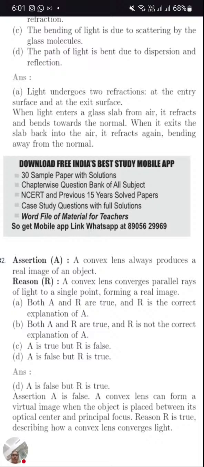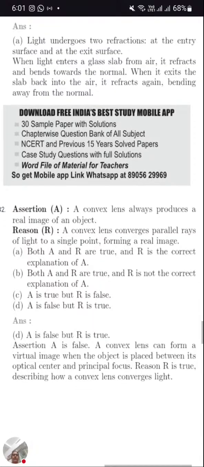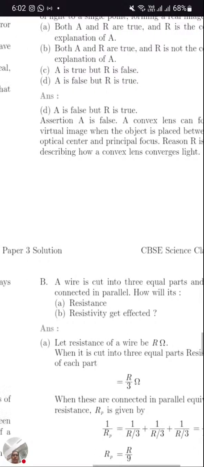Okay, next. A convex lens converges parallel rays of light to a single point, forming a real image. So all are converging and forming a real image. The reason is true, but the assertion is false. Why is it false? Because between the pole and focus, there is a virtual image. Okay, coming to the next question.